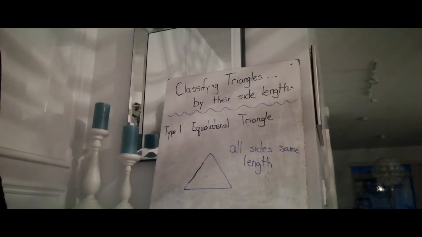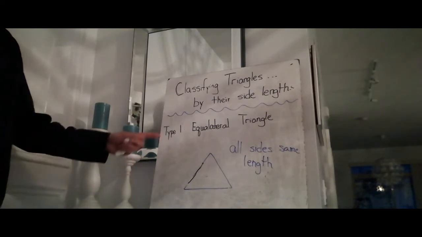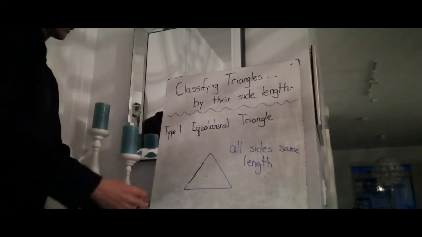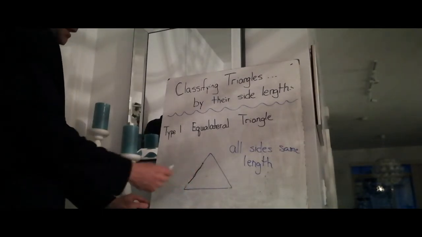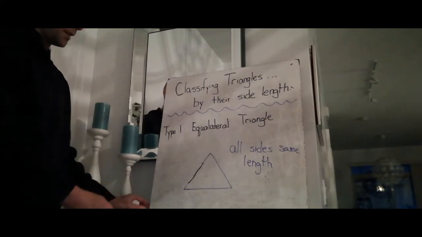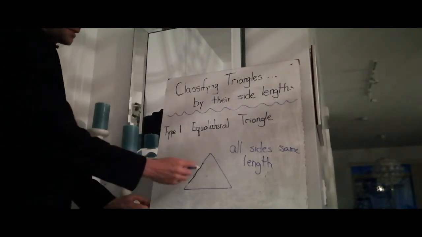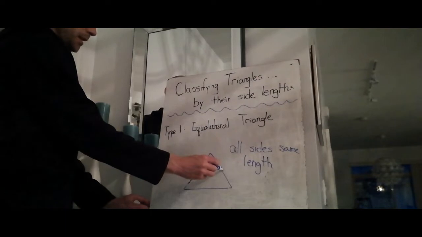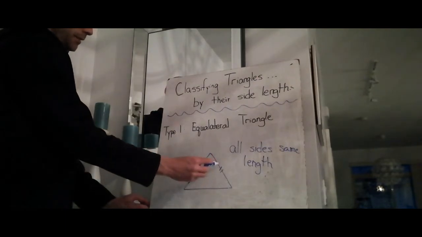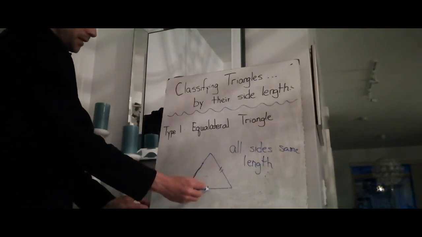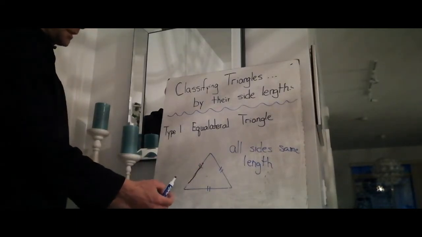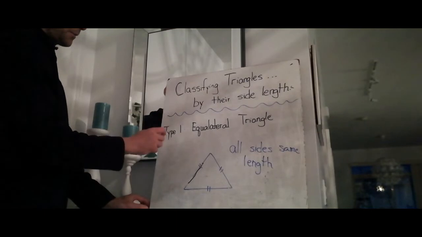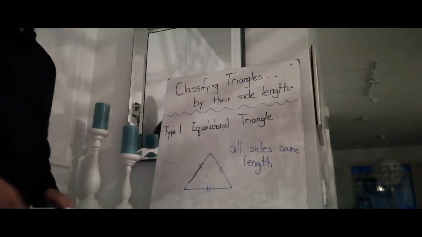So if you need to find out if a triangle is equilateral, then all sides would need to be the same length. So for example, they might all be 5 centimeters long. And another thing to remember, we've gone over this before, but sometimes you'll see these little tick marks on a triangle. So if one side has 2 tick marks and the other side has 2 tick marks and the other side too, that means all the sides are the same length. Okay, so first one, equilateral triangle.